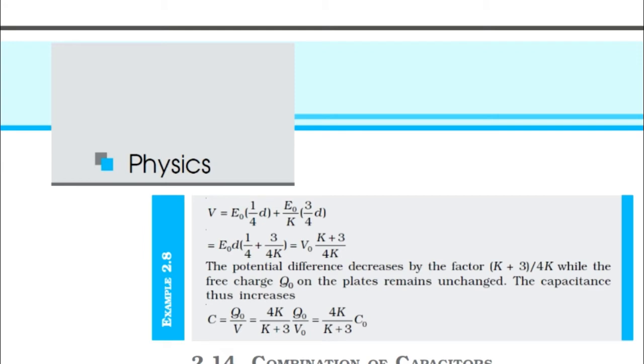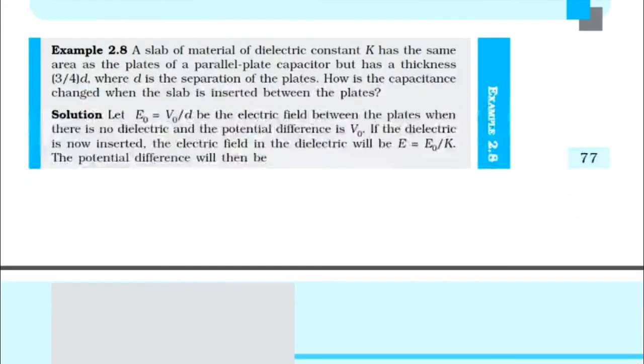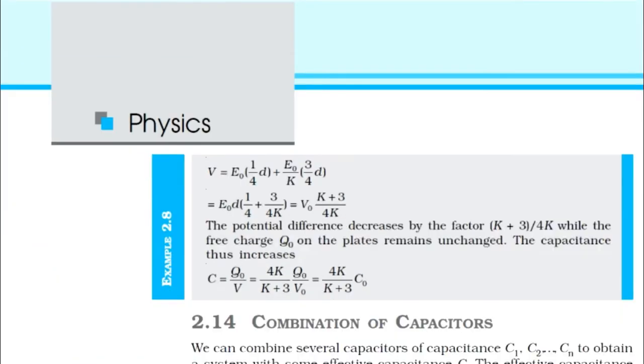We have an equation: electric field is potential difference divided by D. Therefore potential difference V is equal to E into D. E is equal to V by D, therefore V is equal to E into D. That is what we are using. Now the situations are of two types. In 1/4 of the place there is no dielectric, so the field is E0.